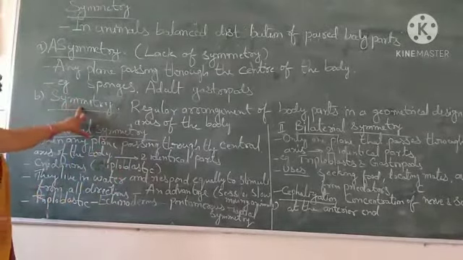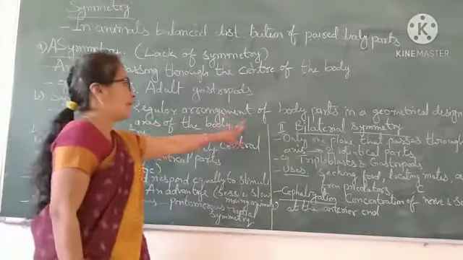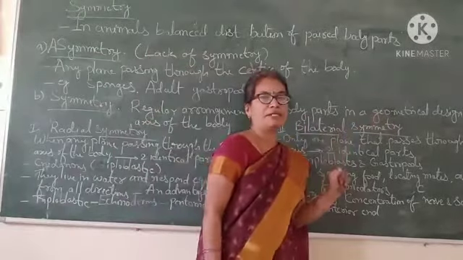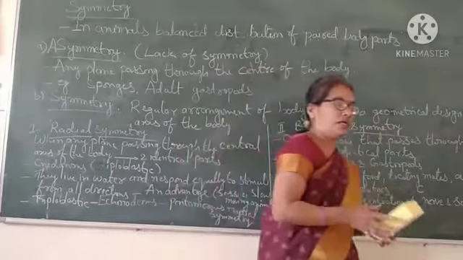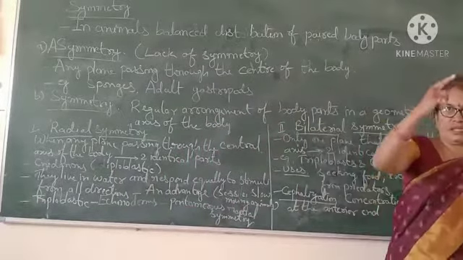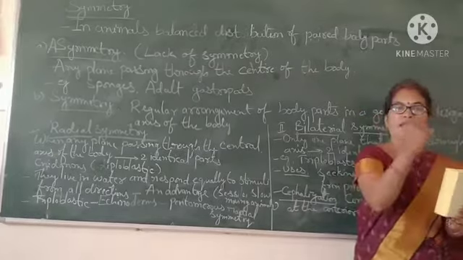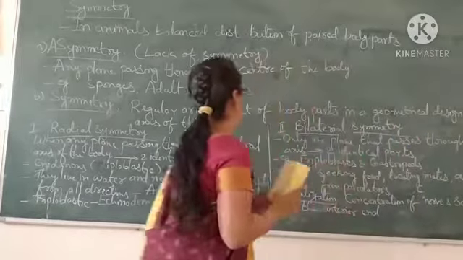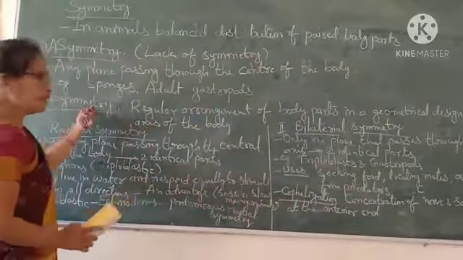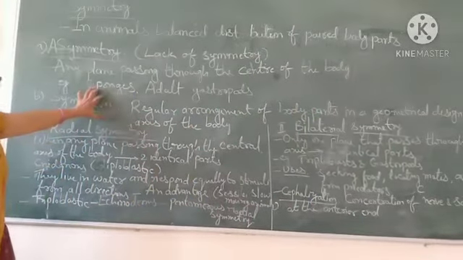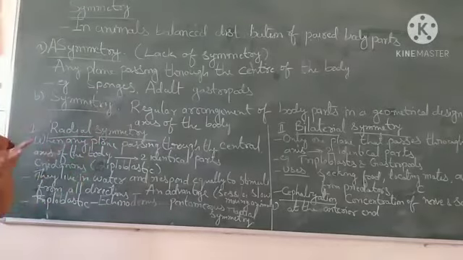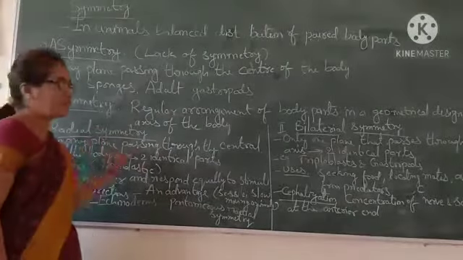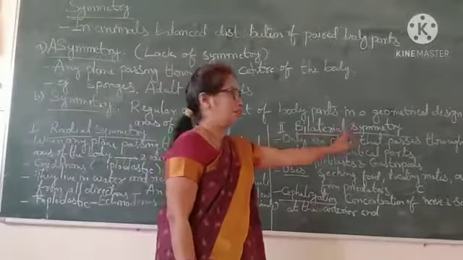Next is symmetry. What is symmetry? Regular arrangement of body parts in a geometrical design. Means the body parts are arranged around the center point along a geometrical axis, that is symmetry. Again, in symmetry there are two types. What are they? Radial symmetry and bilateral symmetry.